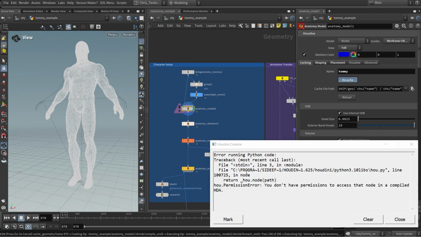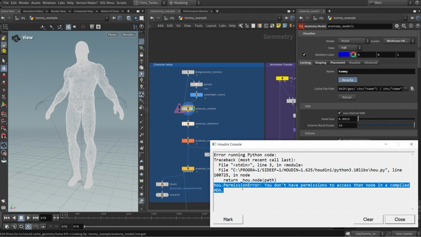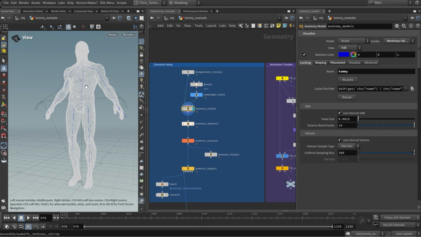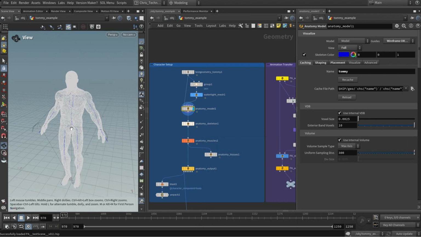And you may see permissions errors here. These are basically bugs right now. Sometimes there are things that we're doing in the background that may break Houdini, but it's not going to stop you from working. It's something that we're working on.